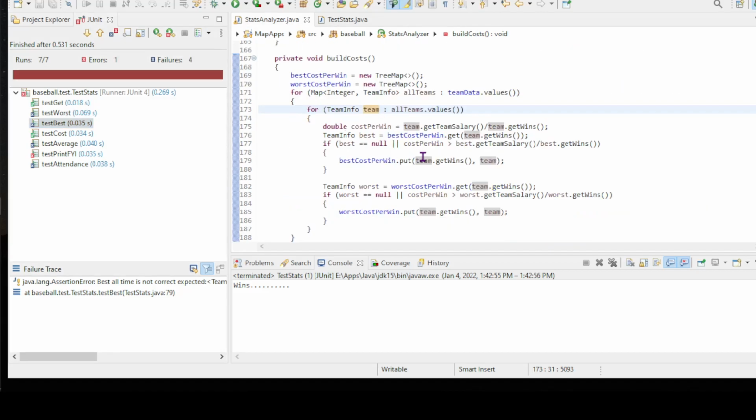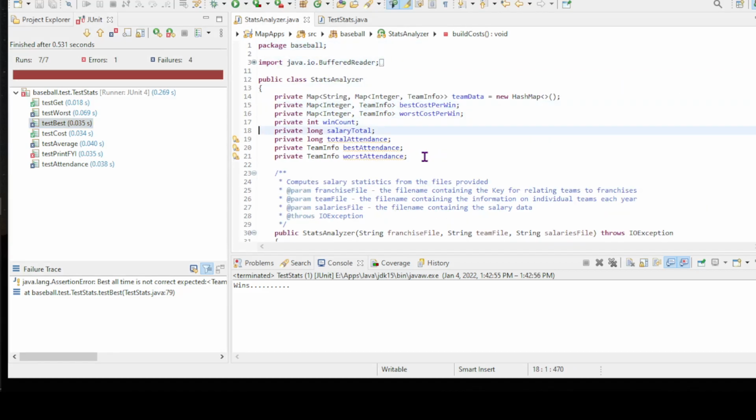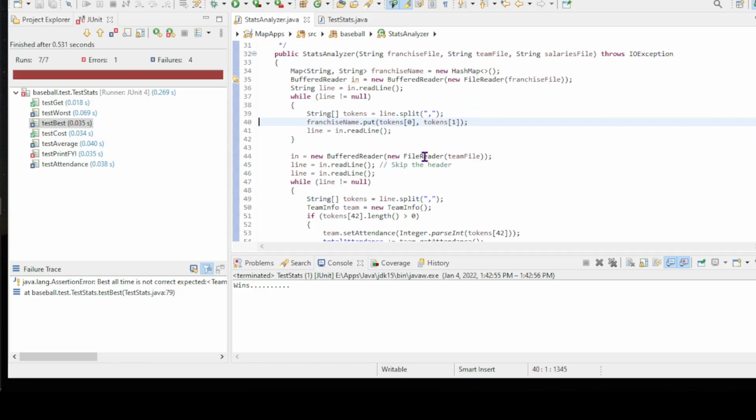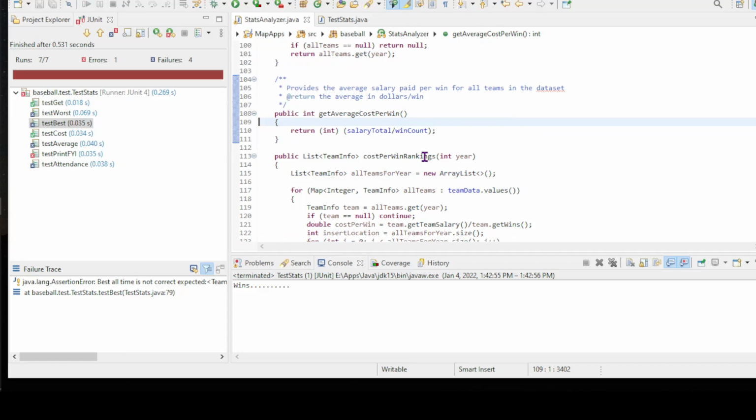And again, I'm not sure why I don't have a best overall. I have best attendance, but I don't have the best overall. So I'm going to actually change just to be best cost and worst cost. I'm going to add these in here. Again, I don't know why I don't have that already.